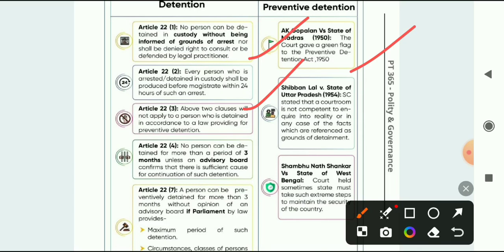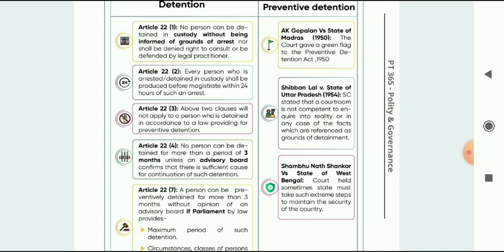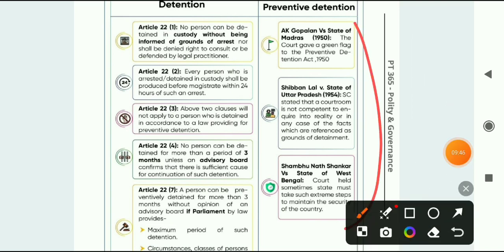The Supreme Court stated that a court is not competent to inquire into the reality of the facts which are referred to as grounds of detention. Next is Sambhu Nath Sarkar versus State of West Bengal, where the court held that sometimes the state must take some extreme steps to maintain the security of the state. So these three cases are related to preventive detention, and they support preventive detention.